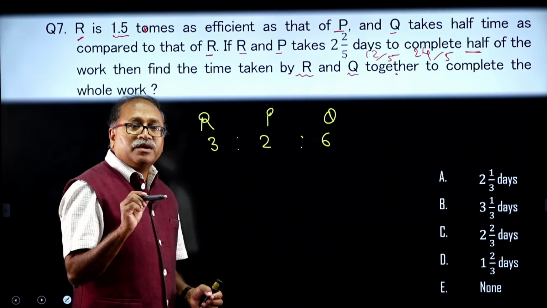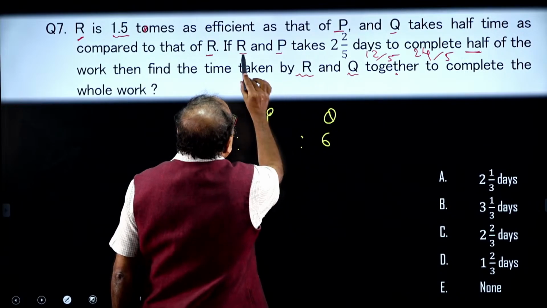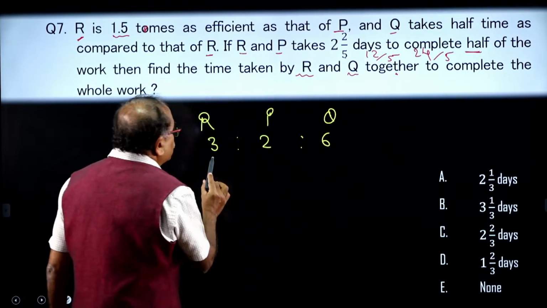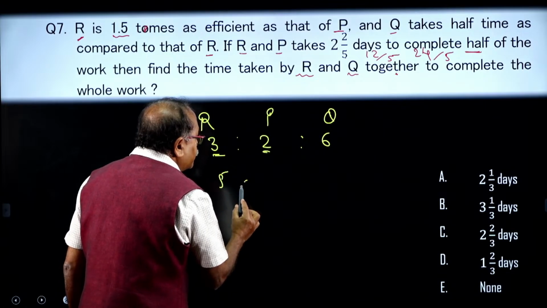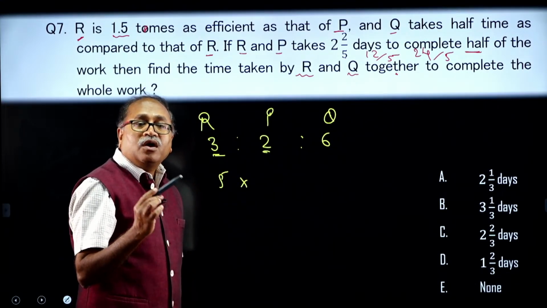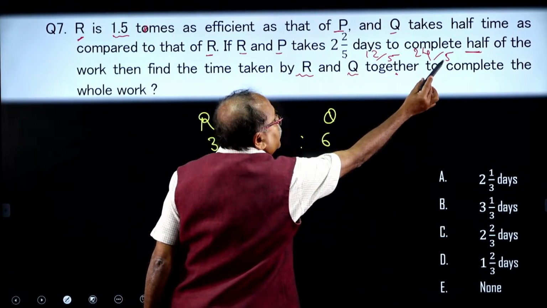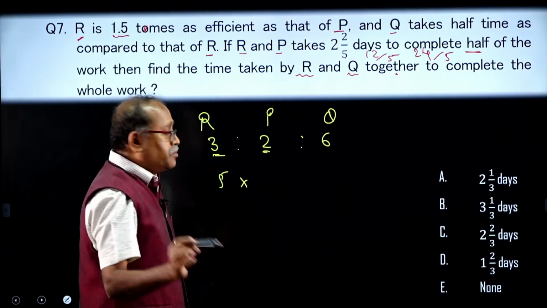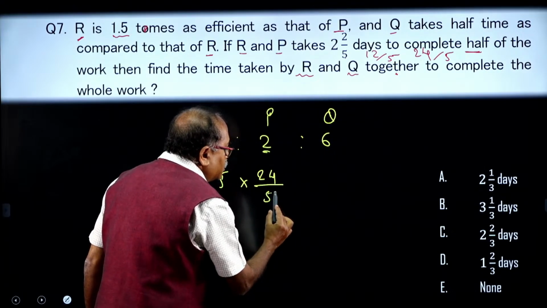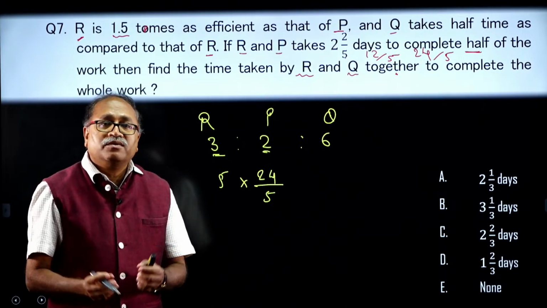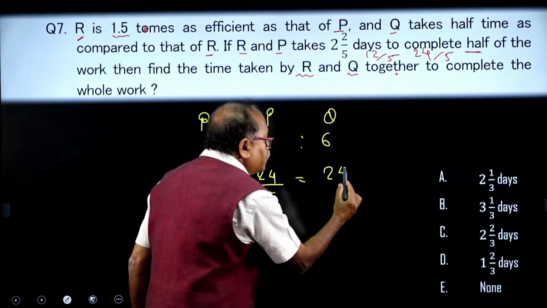The work I can get is here the efficiency of R and P. So, this is R and P. How much efficiency? 5 efficiency. How many days does it take to complete the work? That is 24 by 5, a complete work. So, that is into 24 by 5. This will give us the total work. And what is the total work? The total work is 24 units.